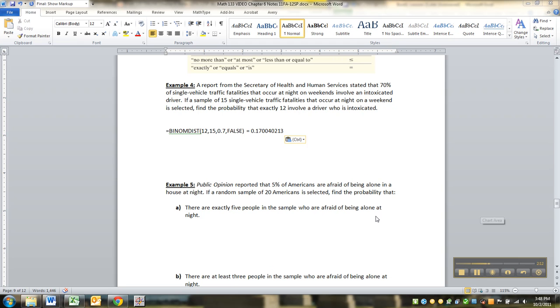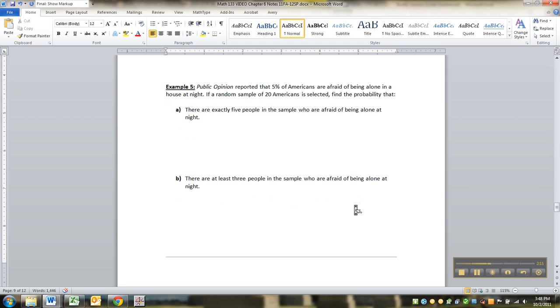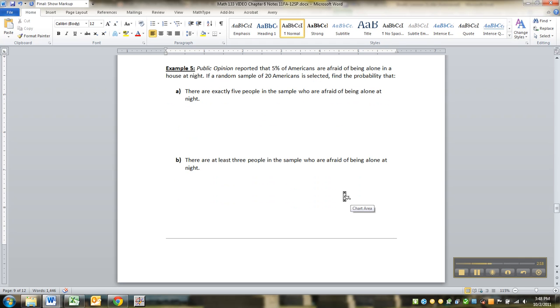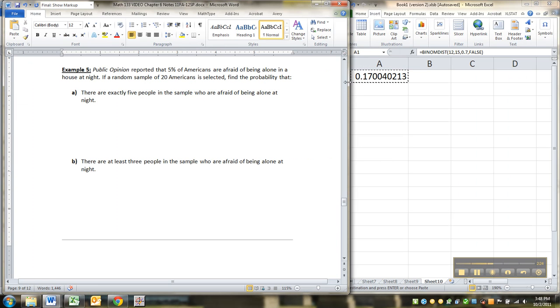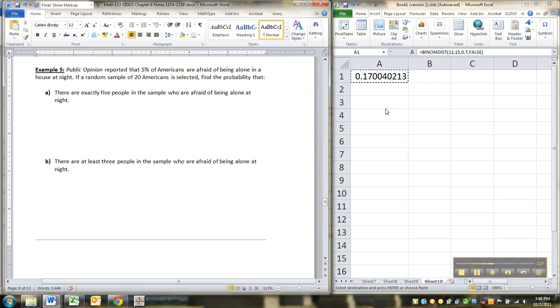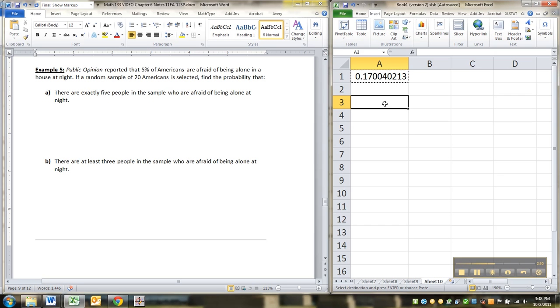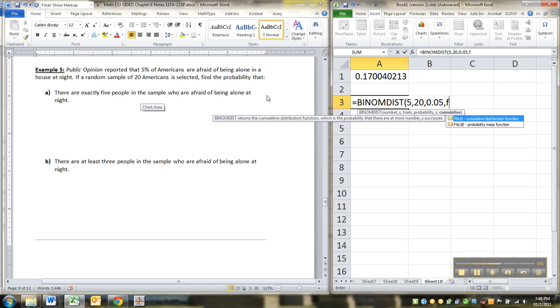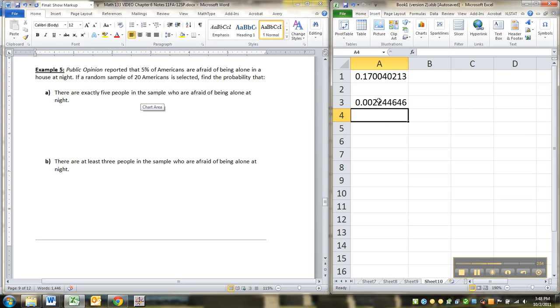Now the next one said, public opinion reported that 5% of Americans are afraid of being alone in the house at night. If a random sample of 20 Americans is selected, find the probability that. All right, let me bring Excel up side by side here so we can do these together. All right, so let's think about this. Equals binomial dist. Okay, now how many successes do I want? I want a probability that there are exactly 5 people in the sample who are afraid. So I want 5 people that are successful in being afraid out of the 20 that I pulled. The probability of success is 0.05. And this is false because it's an exact probability. So there you go.